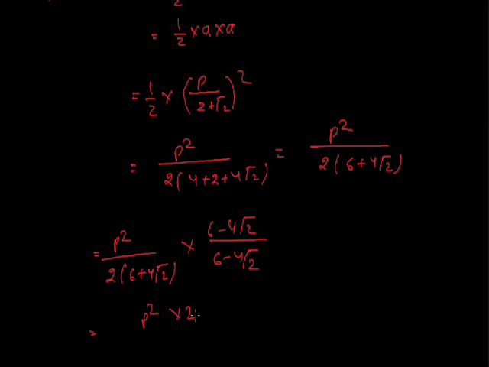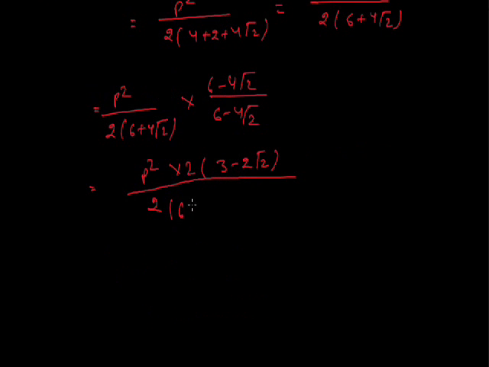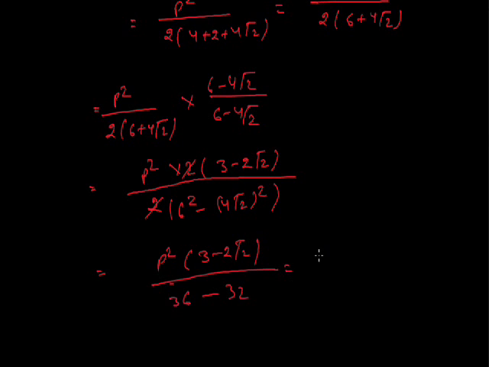P square, from here we take common 2, (3 minus 2 root 2) upon 2, 6 square minus (4 root 2) square. Then the resultant is P square (3 minus 2 root 2) upon 4.